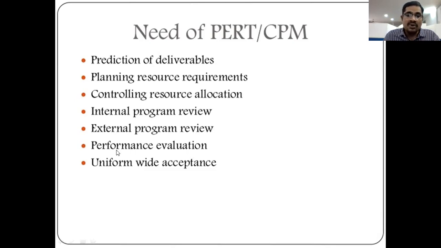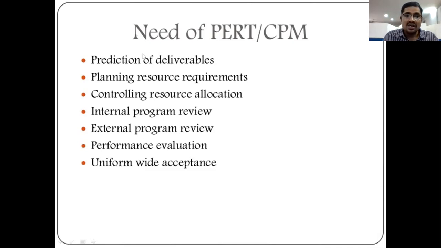So check the activities of external people. And next, performance evaluation. Check our performance to complete our project, right? And next, last, uniform wide acceptance. So wide acceptance will be verified.